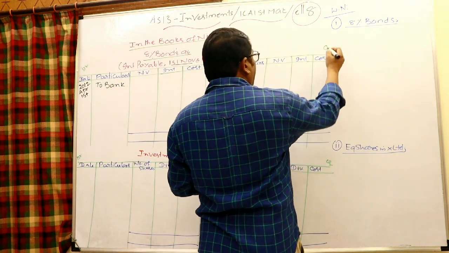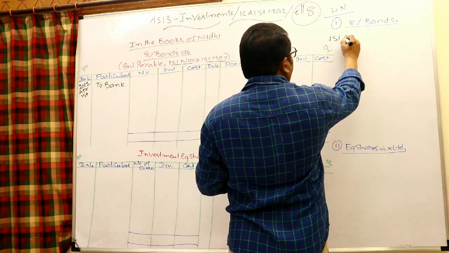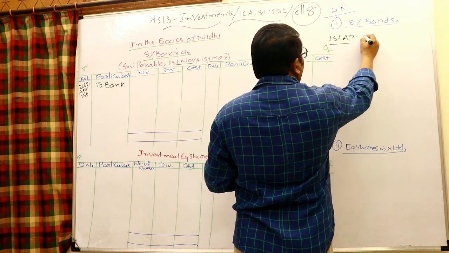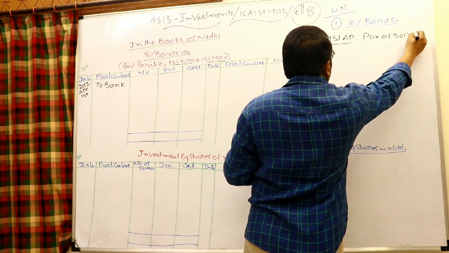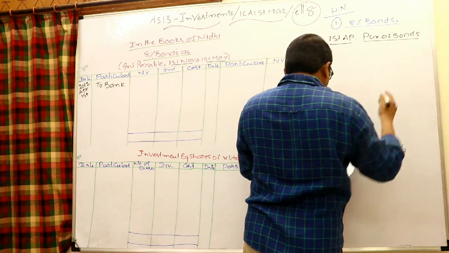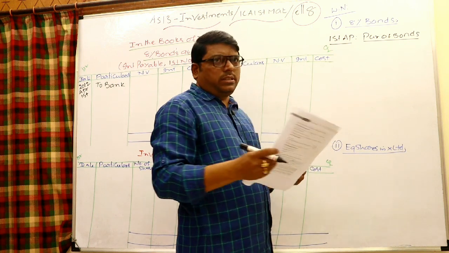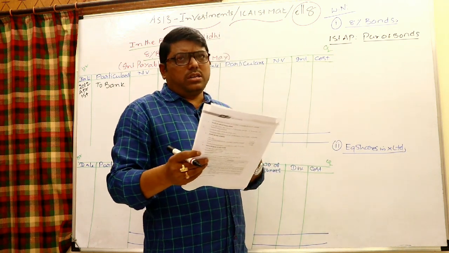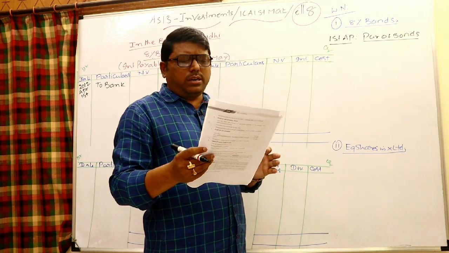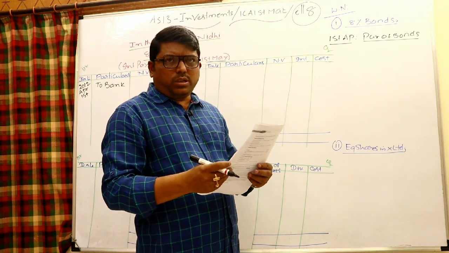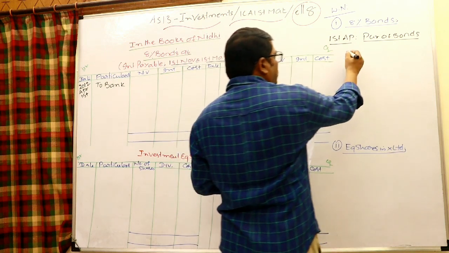So see that on 1st April, purchase of bonds. It is given 12 lakhs; of course, each bond is 100 rupees, nothing is mentioned, so I can say each bond is equal to 100. 12 lakhs by 100, that is 12,000 debentures.